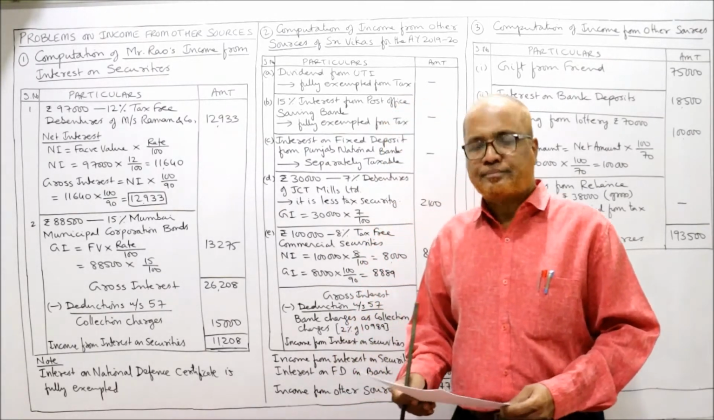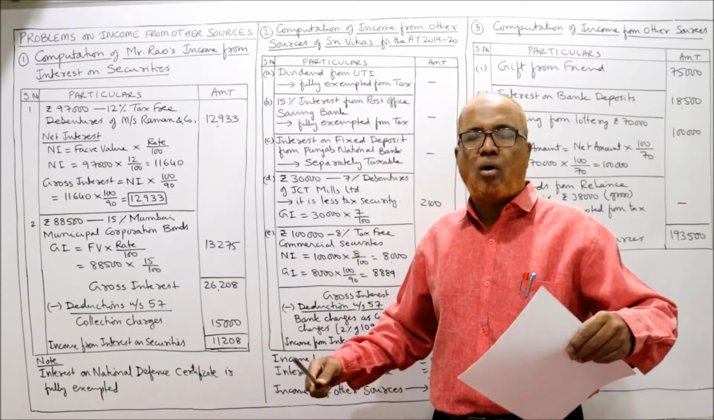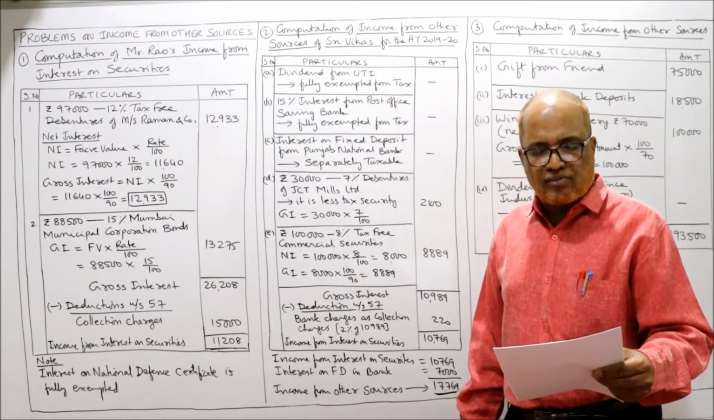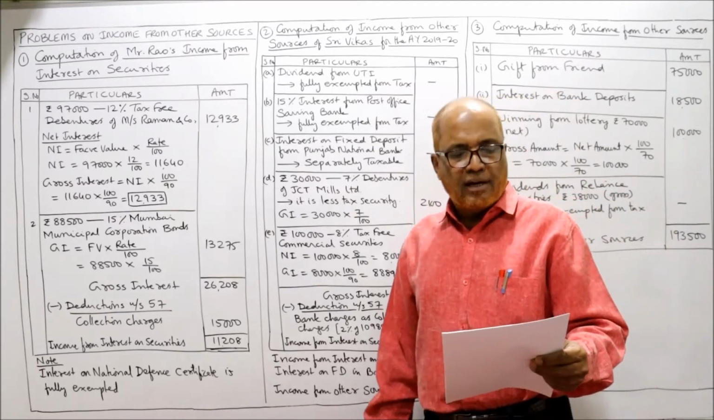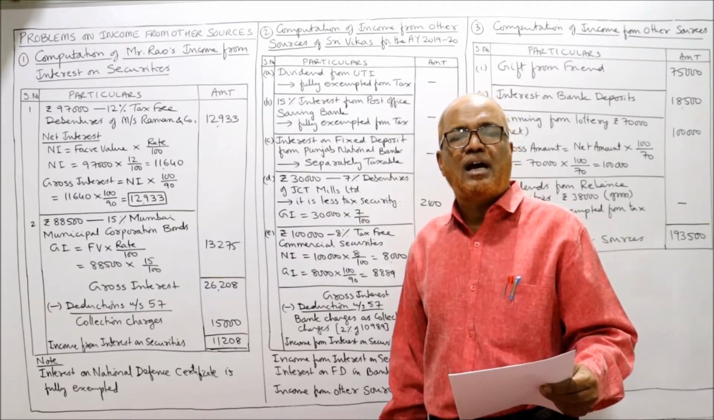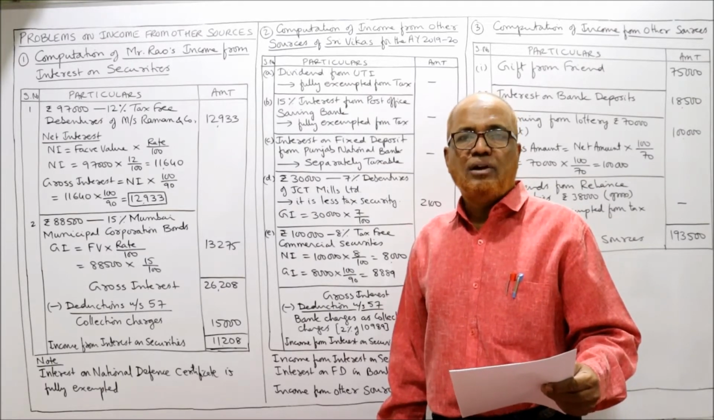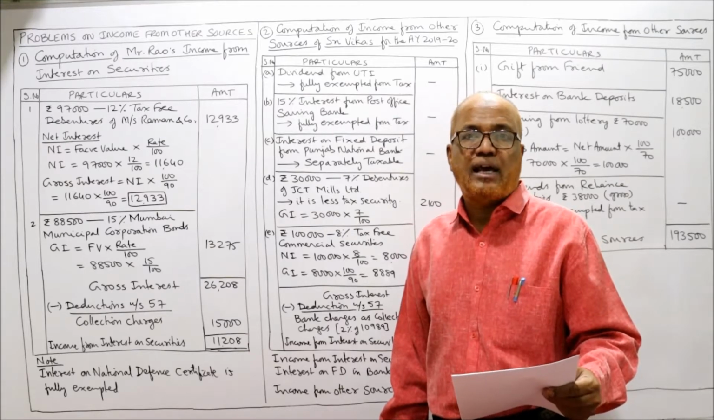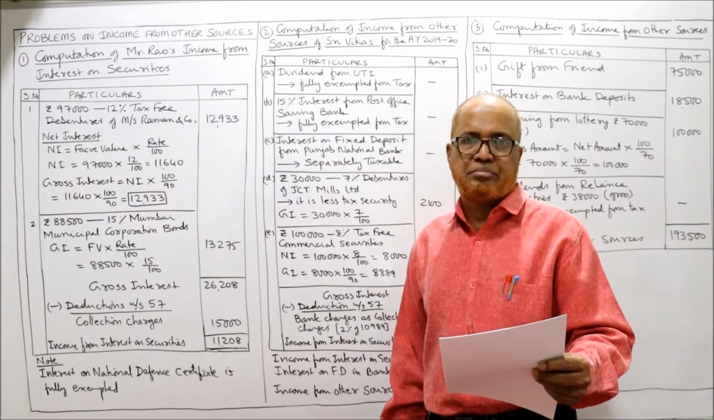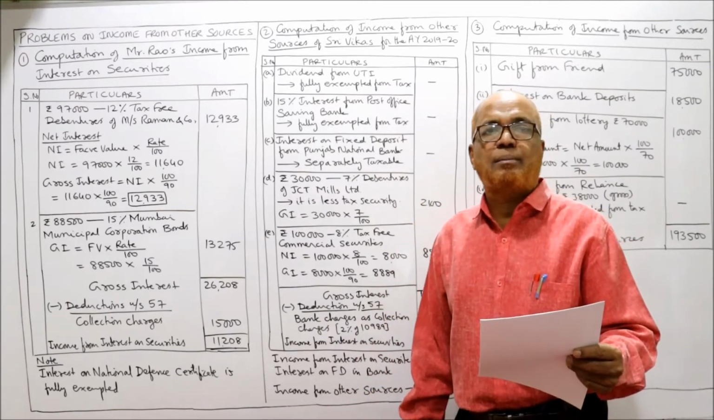Now, see the second problem. Compute income from other sources. Income from other sources means you have to take all interest on securities and other incomes. So compute income from other sources of Sri Vikas for the assessment year 1920. Dividend from UTI. Remember, dividend received from Unit Trust of India or mutual fund is fully exempted from tax. So dividend on units of UTI is fully exempted. Then 15% interest on post office savings bank account. Again, interest on post office savings bank account is fully exempted from tax.